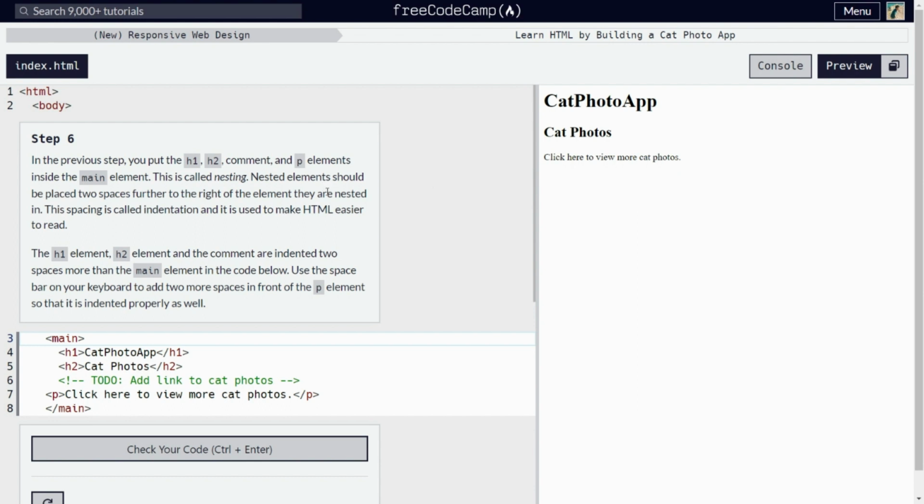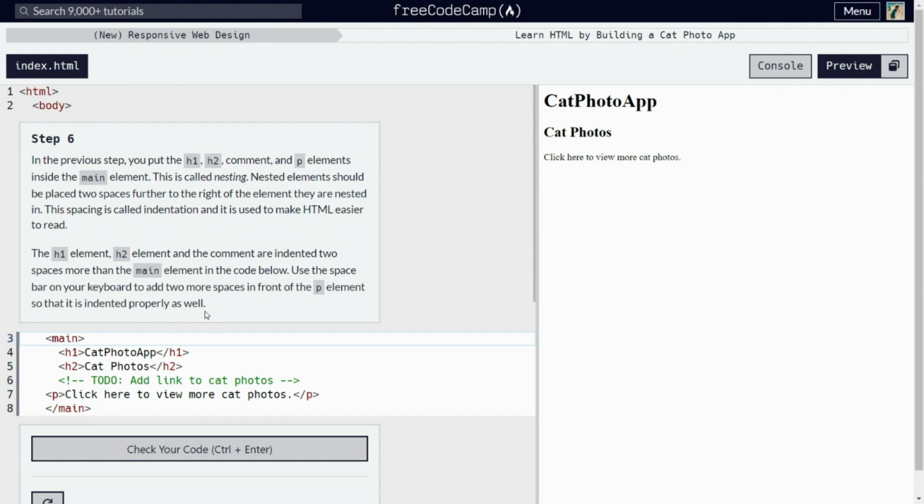This is called nesting. Nested elements should be placed 2 spaces further to the right of the element they are nested in. This spacing is called indentation, and it is used to make HTML easier to read. The h1 element, h2 element, and the comment are indented 2 spaces more than the main element in the code below. Use the space bar on your keyboard to add 2 more spaces in front of the p element so that it is indented properly as well.